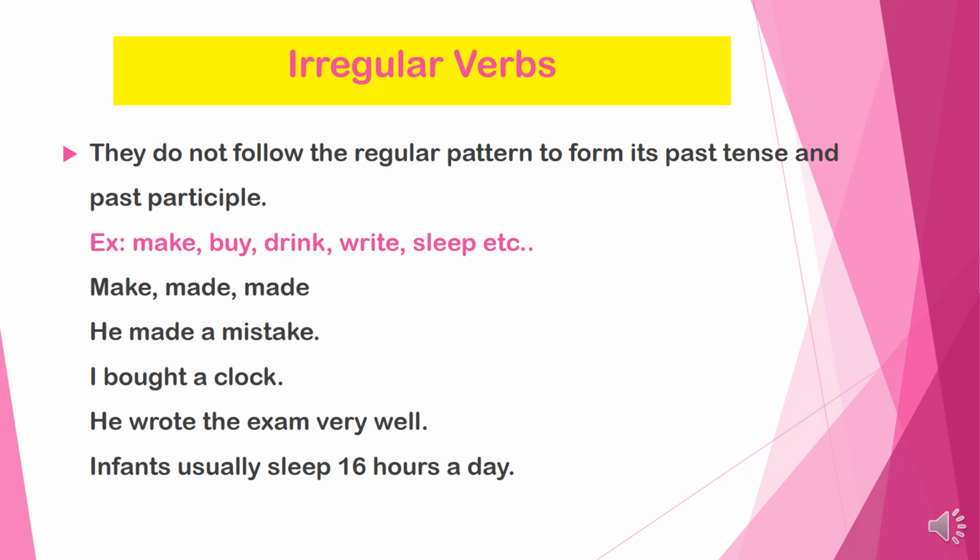He made a mistake. I bought a clock. He wrote the exam very well. Infants usually sleep 16 hours a day. In these sentences, made, bought, wrote, sleep, all these are the examples of irregular verbs. Okay, we will see now how they will change into V2 and V3. Make, made, made. Buy, bought, bought. Write, wrote, written. Sleep, slept, slept.